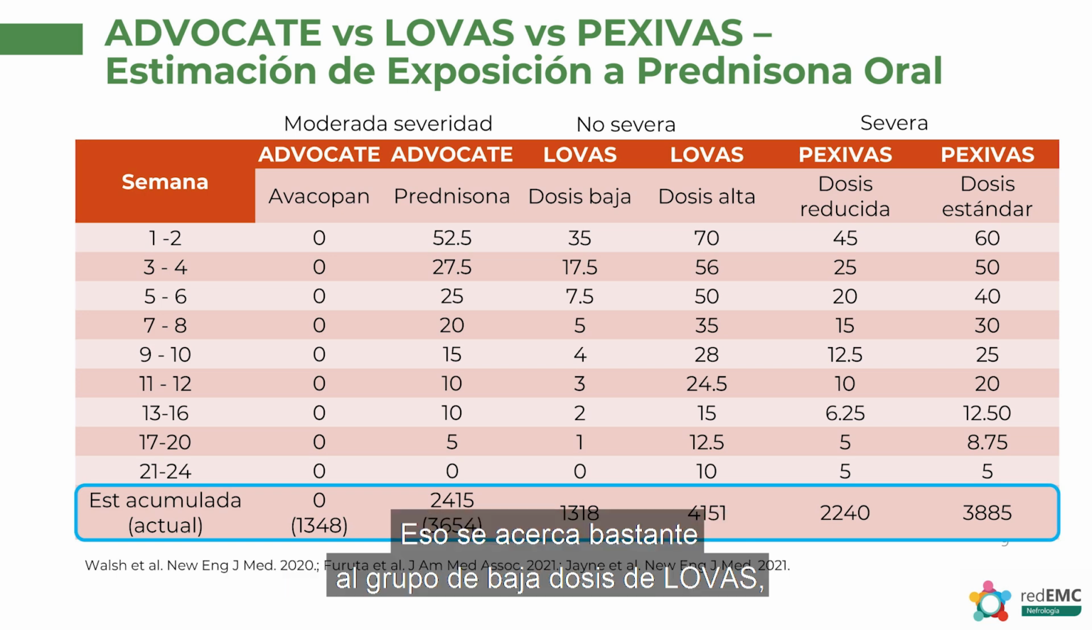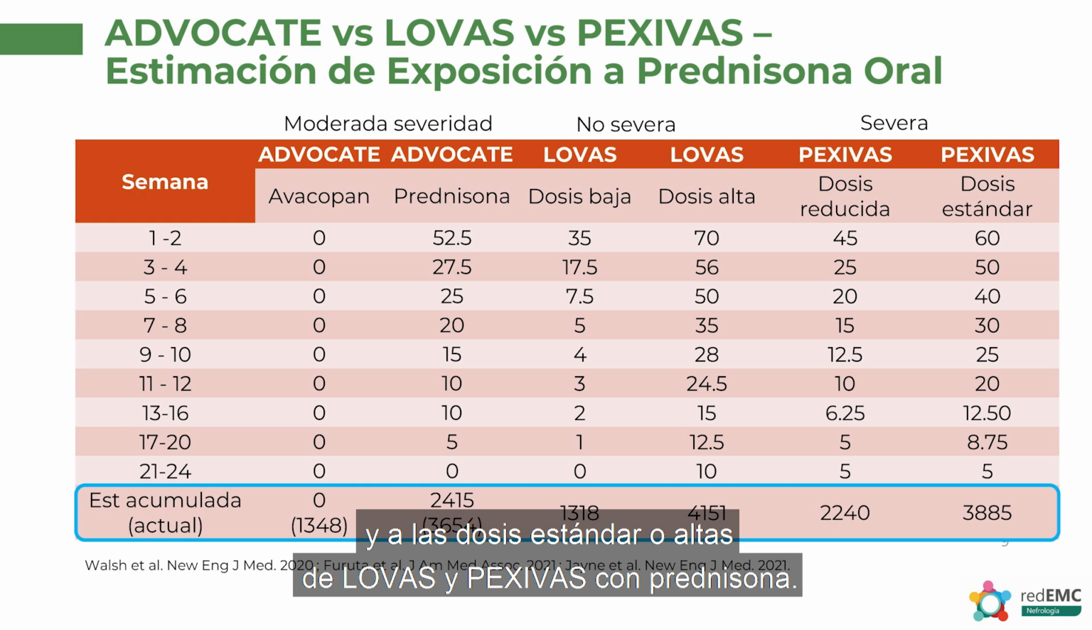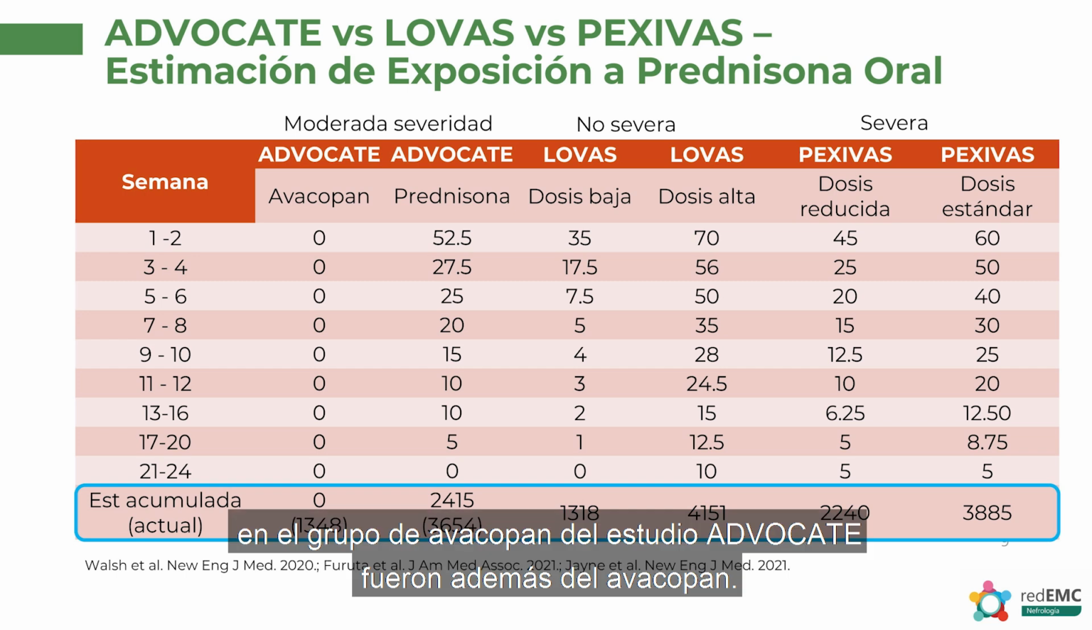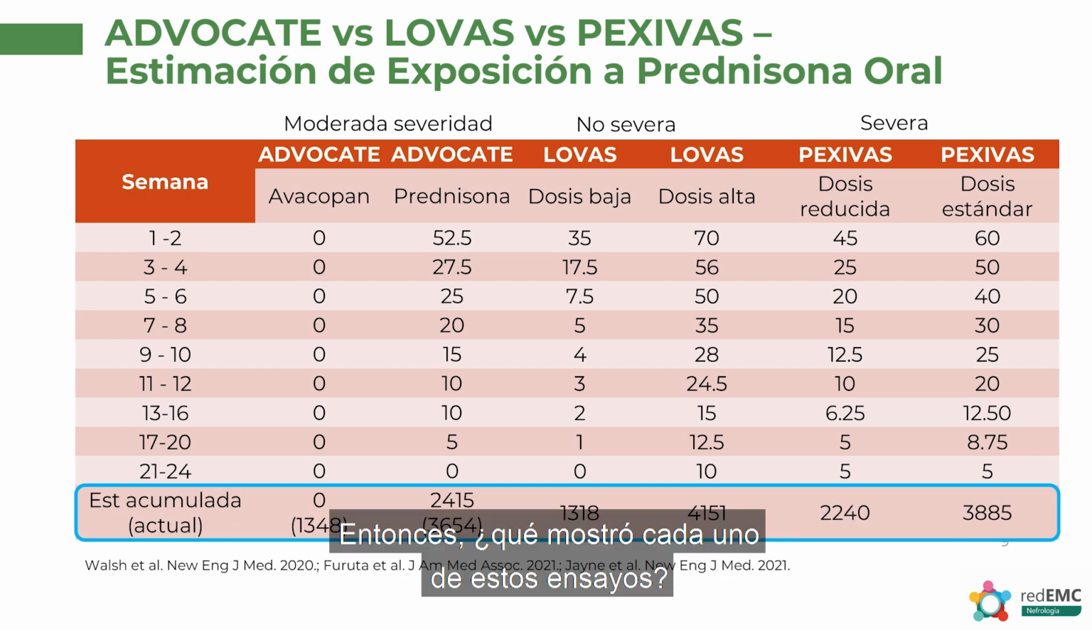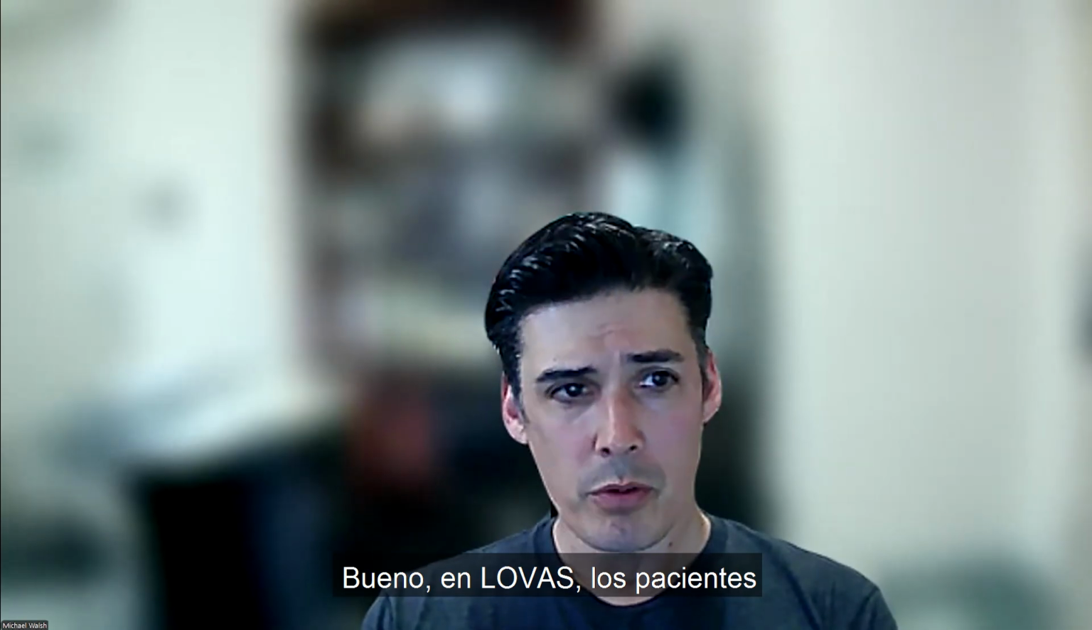And that's actually fairly close to the low dose LoVAS group as well, and the standard or high dose LoVAS and PEXIVAS groups for their prednisone arm. Just bear in mind that that's 1.3 grams in the ADVOCATE avacopan group in addition to receiving avacopan. And what did each one of these trials show?